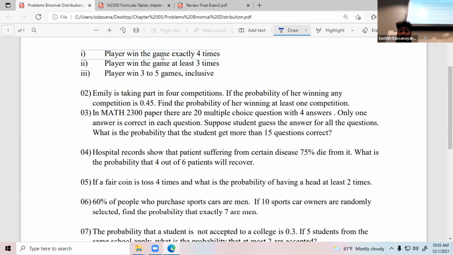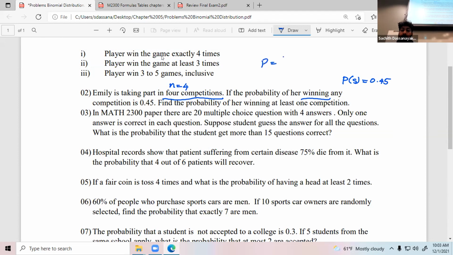4 competitions. She's taking 4 competitions. So altogether she's taking 4, which means n equals 4. If the probability of her winning, let me call it probability of success, PS, or probability of winning, whatever, is 0.45, right? It's given.